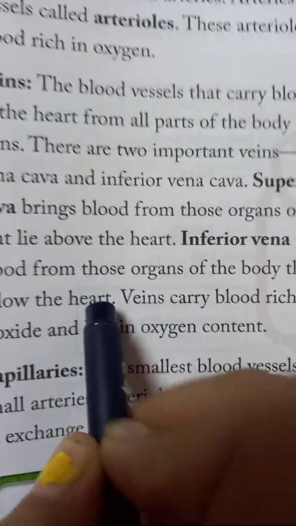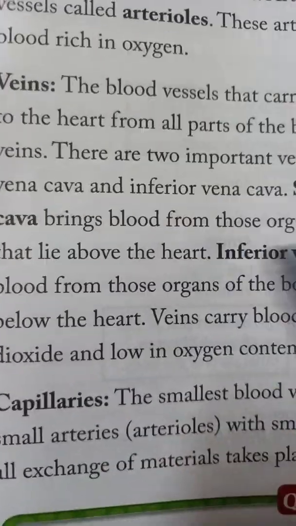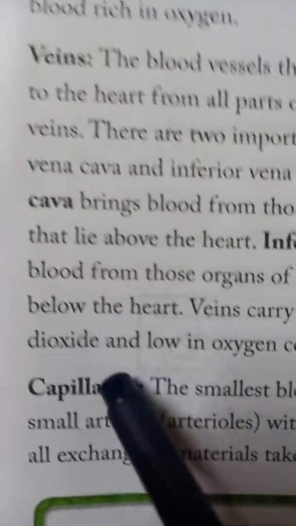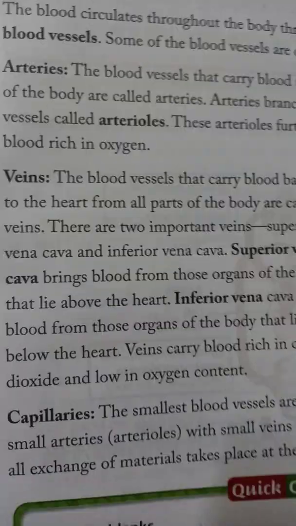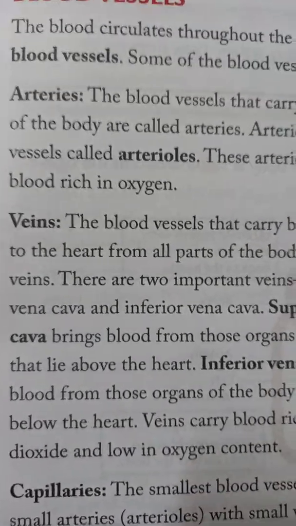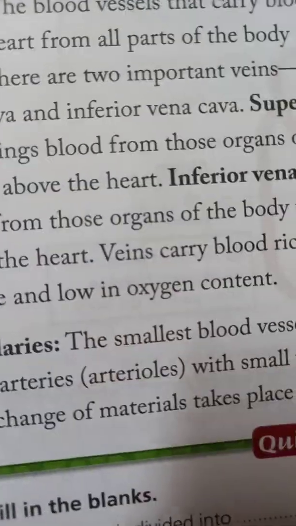Clear? Veins carry blood rich in carbon dioxide and low in oxygen content. So we already know that arteries carry blood rich in oxygen, and veins carry blood rich in carbon dioxide.